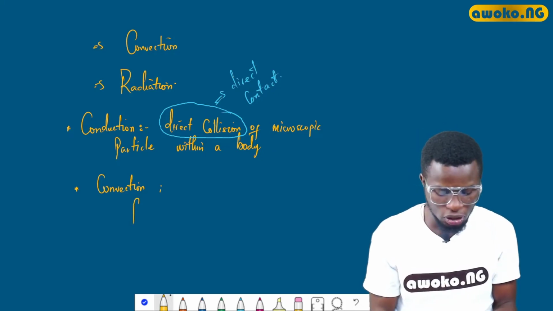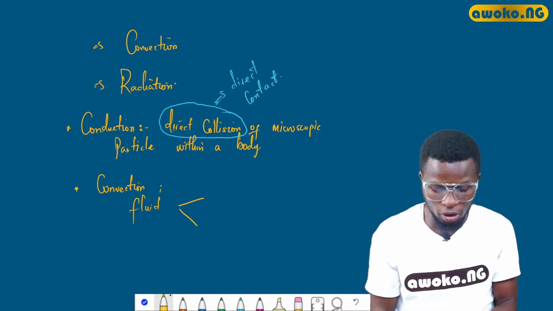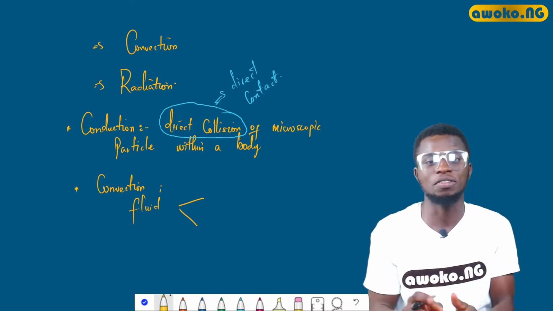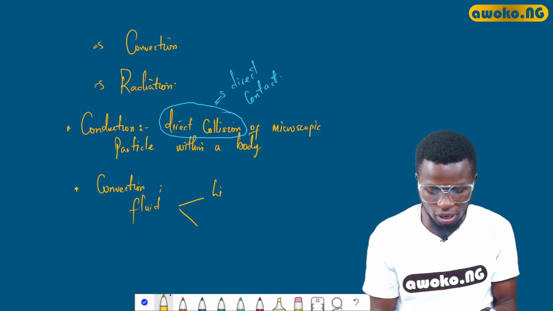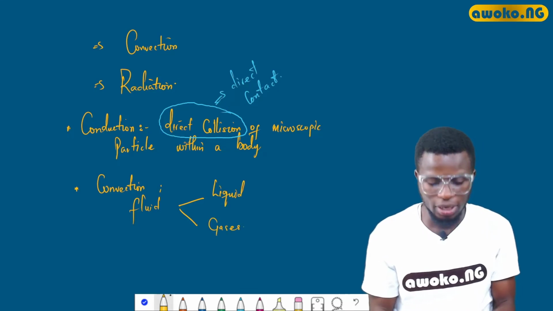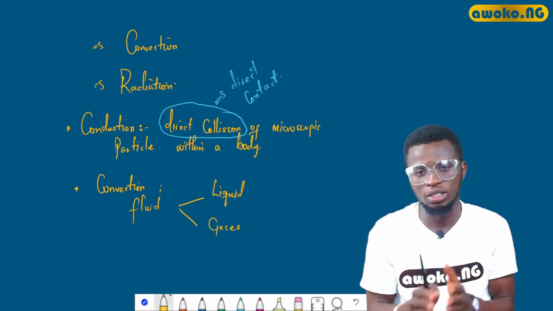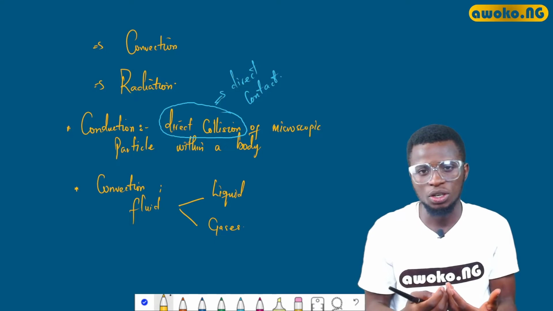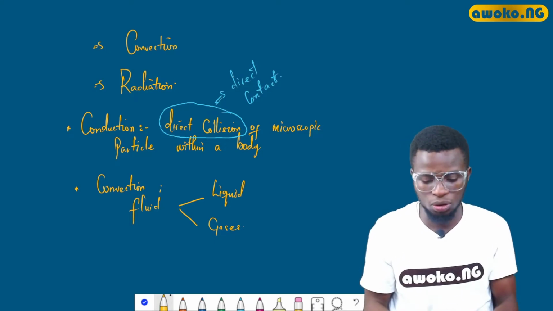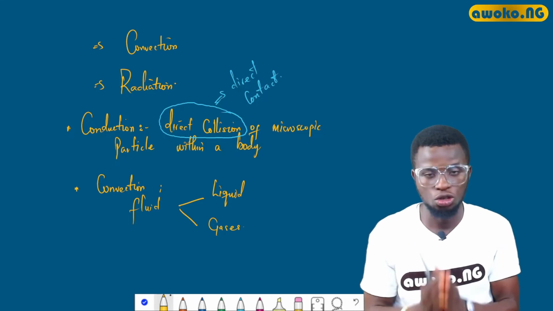And by fluid, I'm sure you know that fluid is basically divided into two, which are the liquids and gases. So the type of heat transfer in which we have energy transition within a fluid is called convection.